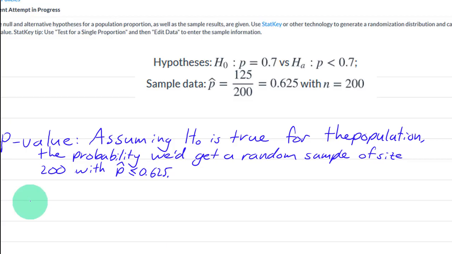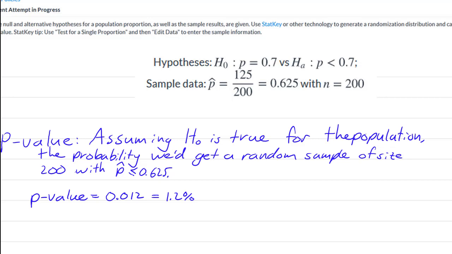So we got the p-value is 0.012, which you could also write as 1.2%. And depending on what your significance level is, you would probably reject the null hypothesis and say, yeah, the true proportion is probably something less than 0.7, probably something closer to 0.625.